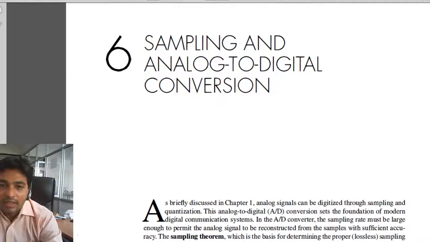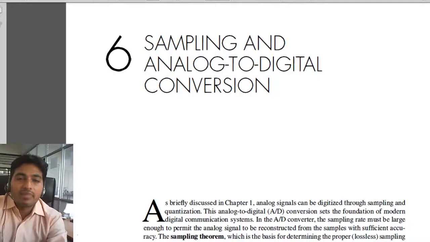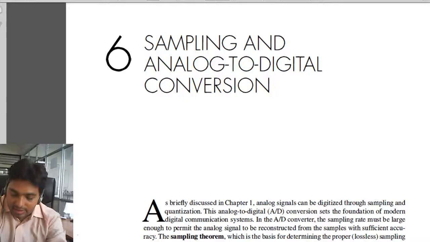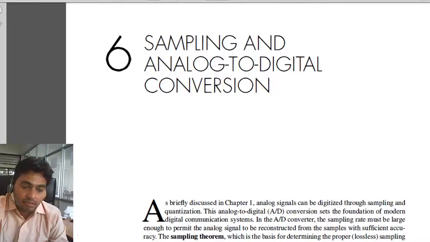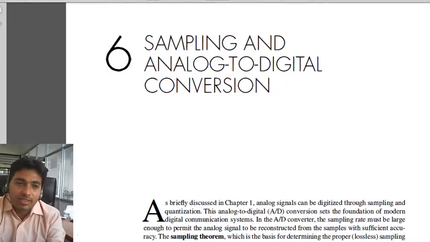So the first process in converting the continuous time signal to digital signal is sampling. So we'll convert the continuous time signal into discrete signal first, and sampling is the mathematical process we have to do with our continuous signal.